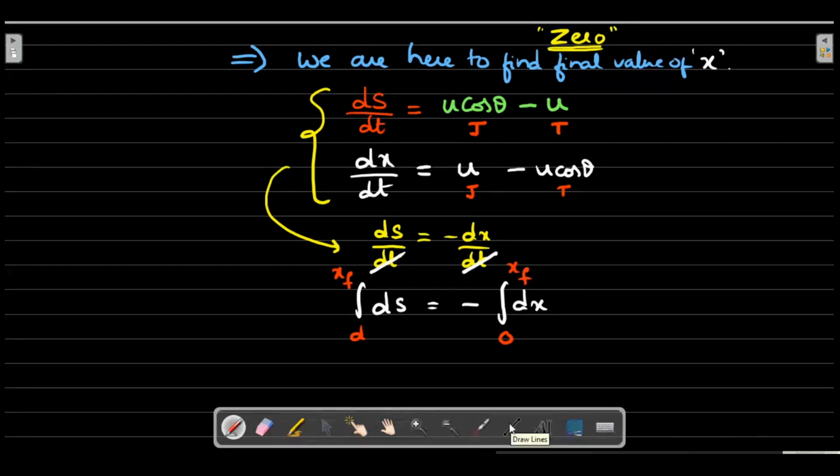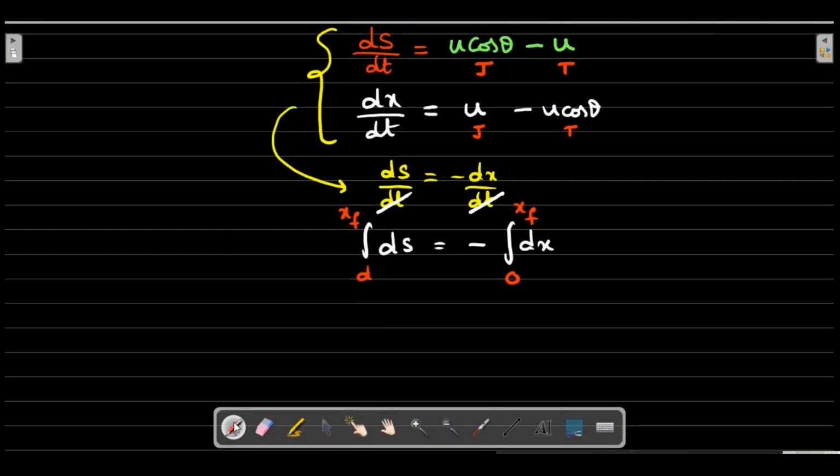So this is the important equation. Here you could see the value of d minus xf is equal to, because of the minus sign, xf minus 0. The first value is d, the final value is xf.